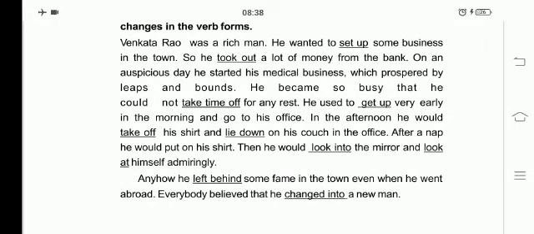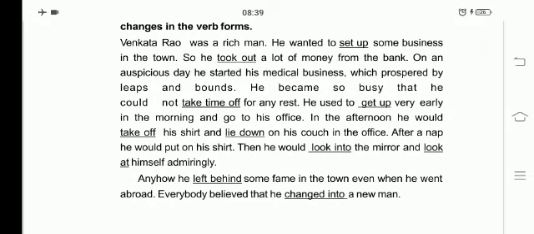He would look into the mirror and look at himself admiringly. Right? Look at. Anyhow, he left behind some fame in the town even when he went abroad.